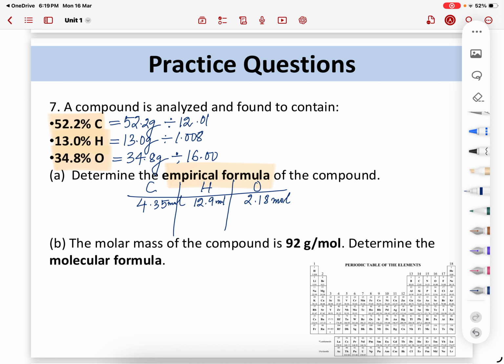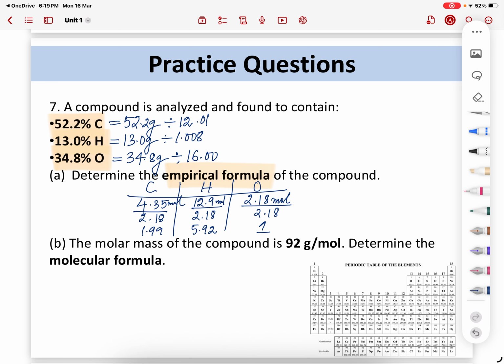Then you have to find the simplest ratio. For the simplest ratio, you need to divide all of them by the smallest mole, and the smallest is 2.18. This comes out to be 1. 12.9 divided by 2.18 comes out to be 5.92. 4.35 divided by 2.18 is 1.99.